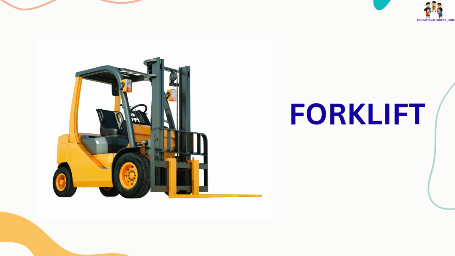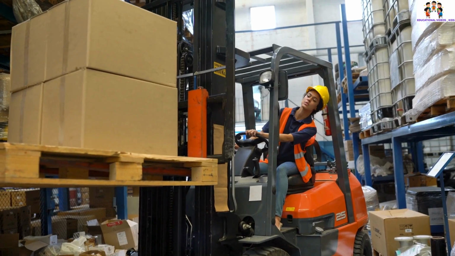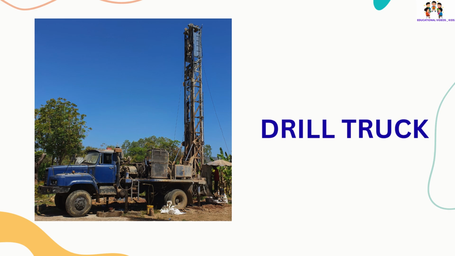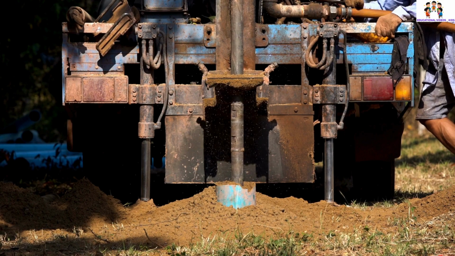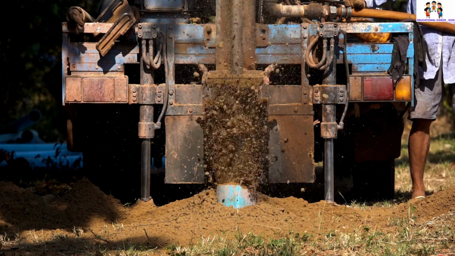Forklift. This is forklift. It is used for lifting and moving materials over short distances. Drill truck. This is drill truck. It is used to drill holes in the ground.